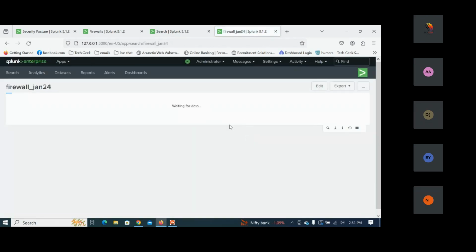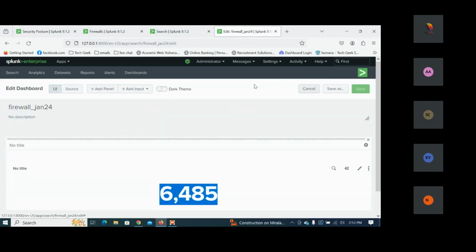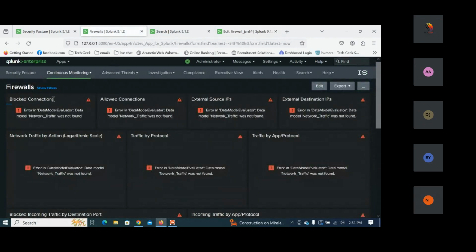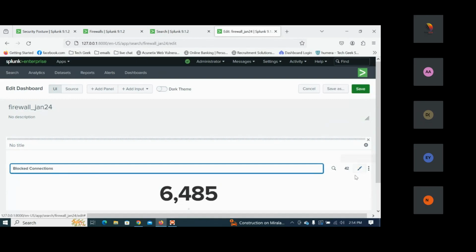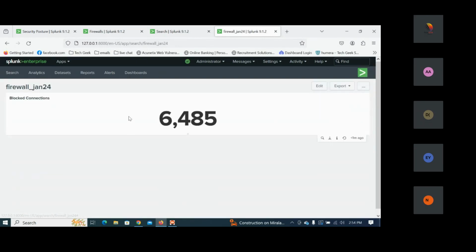While I view this dashboard, I can see that we got this, one of the fields. Now here, what we have to do is click and edit. We have to see this is the block connection. So I'm going to select the block connection and paste it as block connections here. So the first thing we got saved, this is as a block connection.